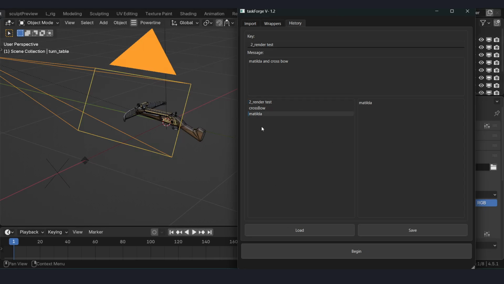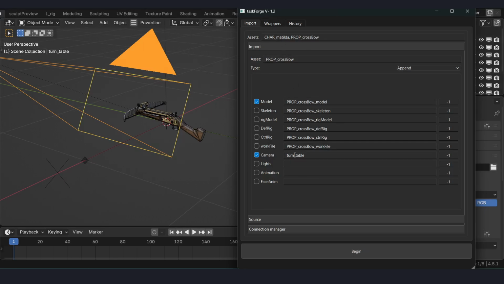And if you want to add a comment to the schema, you can add and click save. And this is the key, new test schema. So if you hit save, this will be the new test schema and the message will be displayed here. For now, I'm going to use the previous schema, which is to asset render test. Hit load and everything will be updated.